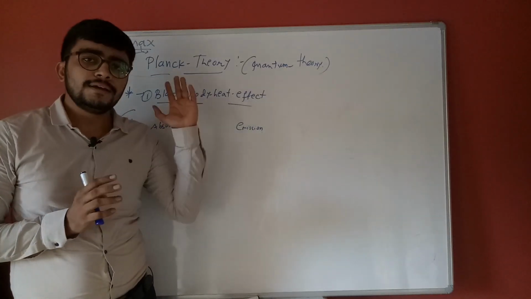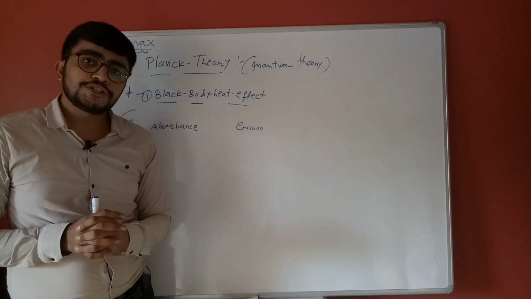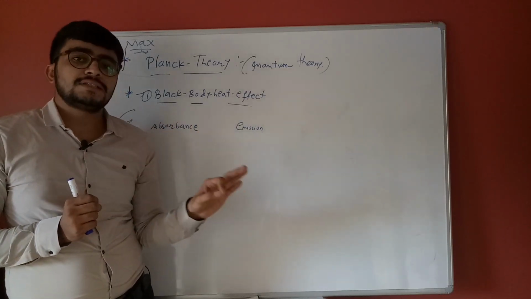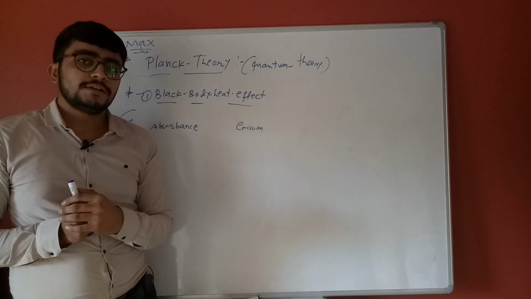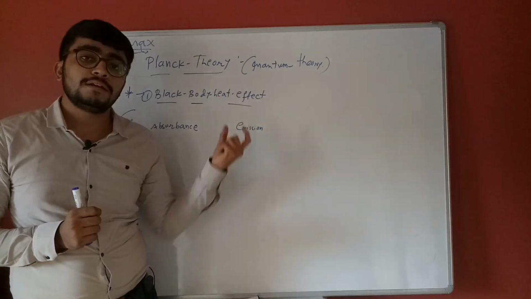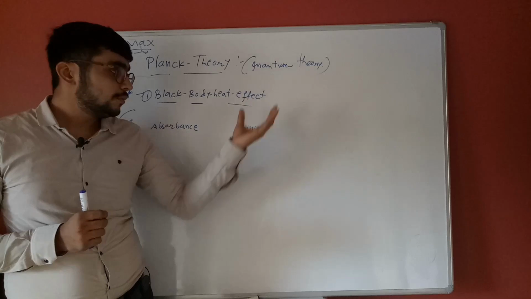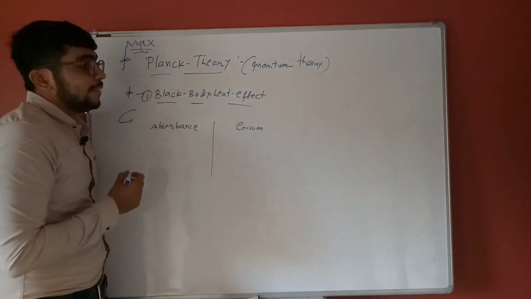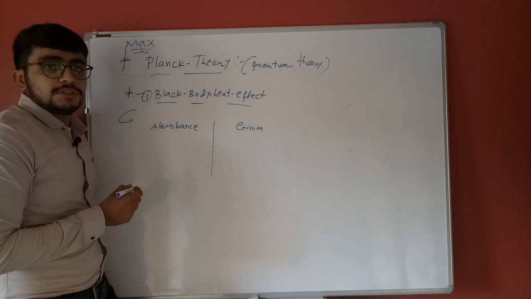Earlier theory said that continuous electromagnetic radiation is not produced. Only some proper amounts of electromagnetic radiation are produced.